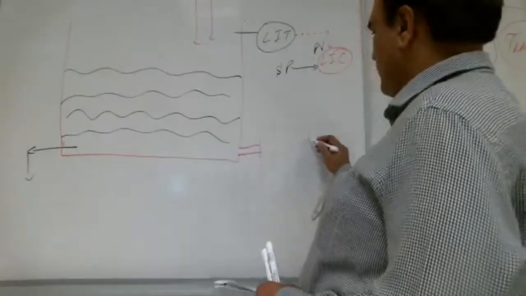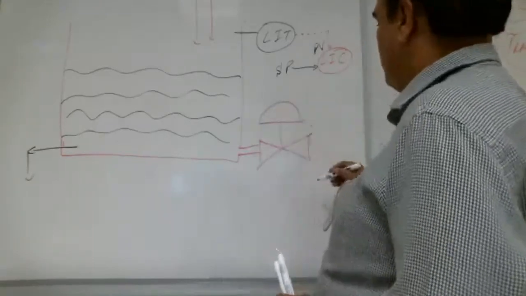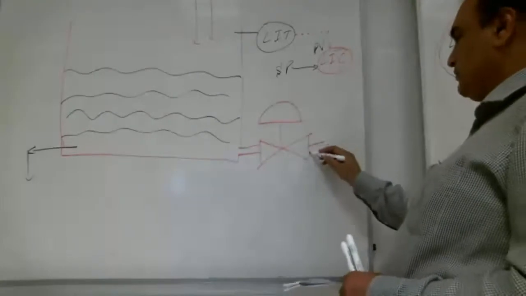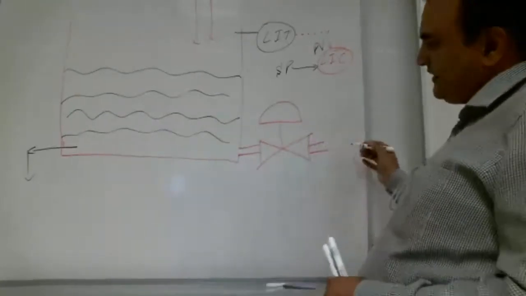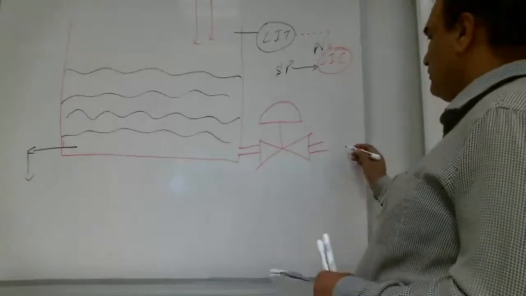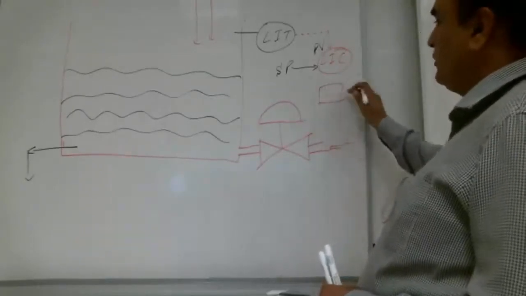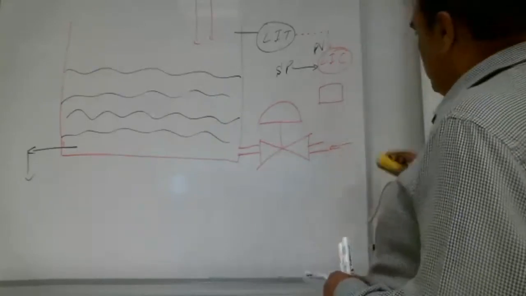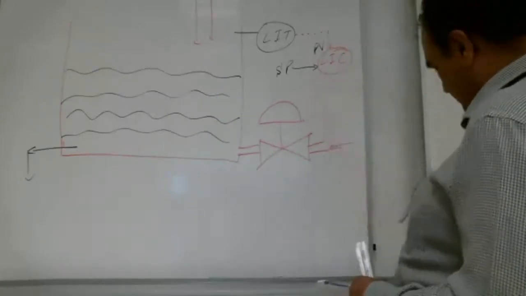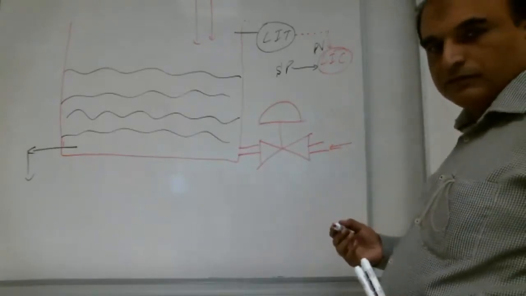So what type of valve should we put? We are using a control valve. And is it an inlet valve or outlet valve? Everybody with me? Yes, teacher.